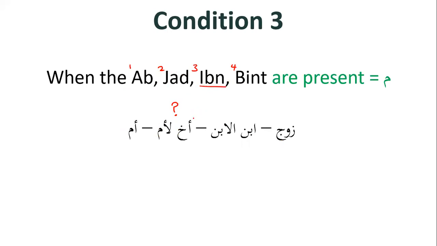We can see here that the ibn al-ibn is present, and the ibn al-ibn falls under ibn, as we know, and hence we will write a meme underneath the akh li ummin to signify that the akh li ummin is mahjoob, i.e. he will receive nothing. So if you want to put a cross, if you just want to write nothing, that's up to you, inshallah. But for the sake of our course, we'll be sticking to the meme, inshallah. The meme meaning mahjoob.